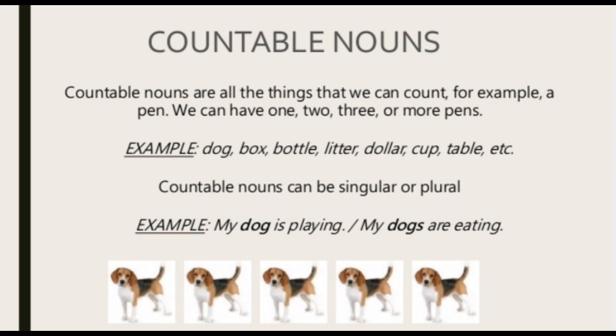Dog, dogs. Like, my dog is playing. In this, dog is singular. In the next one, my dogs are eating. So in this, dogs is plural. But these are countable nouns because we can count these nouns. So the nouns which we can count are countable nouns, right?